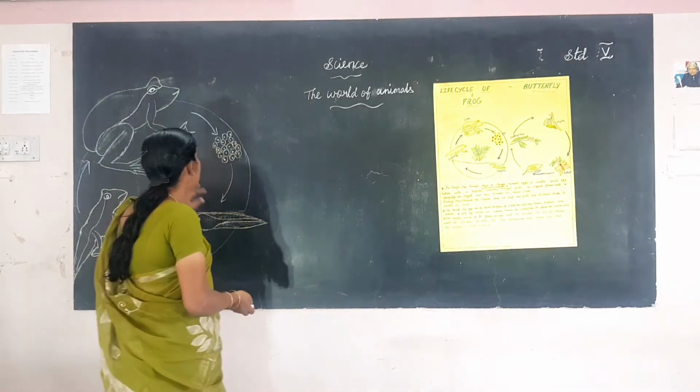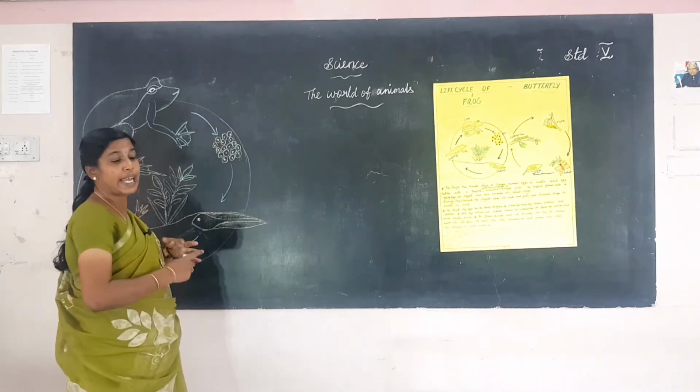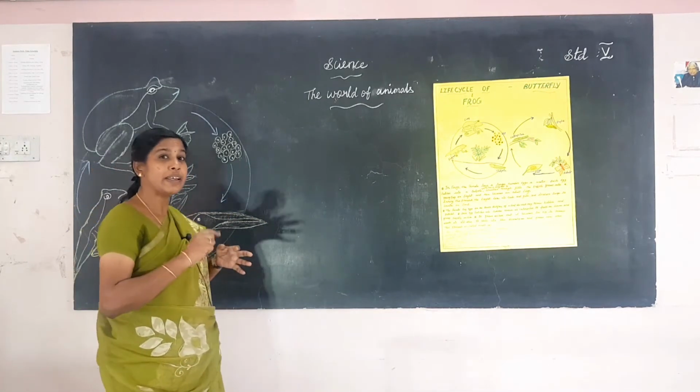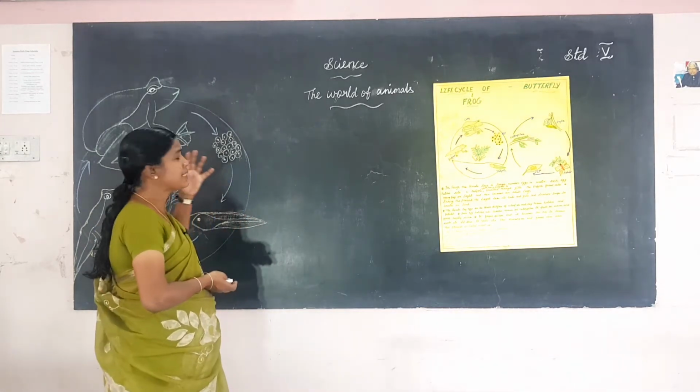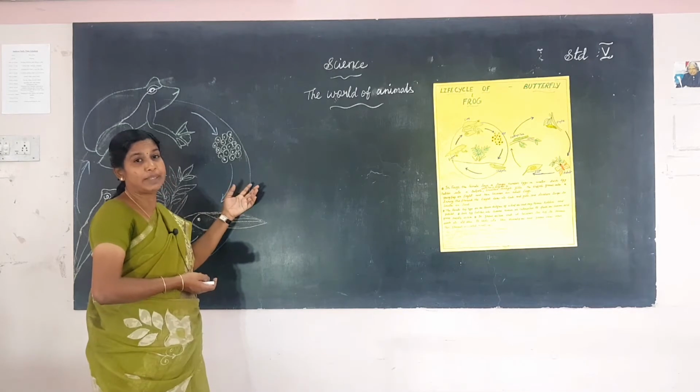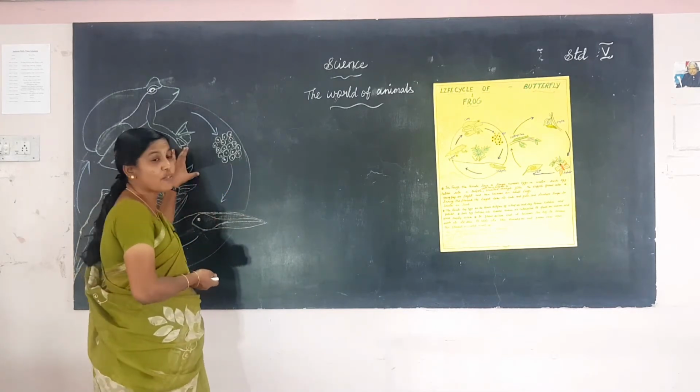Today we have learned the life cycle of frog, the life cycle of fish, the life cycle of amphibians and the life cycle of reptiles. Okay, children, amphibians is the frog.